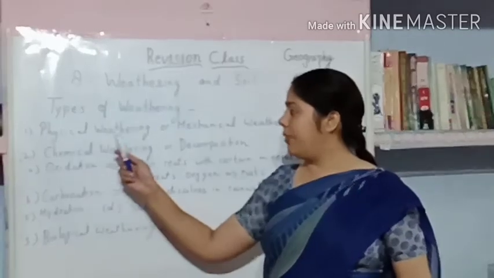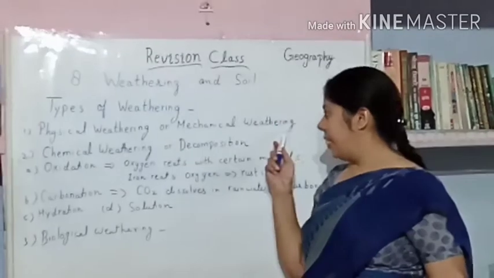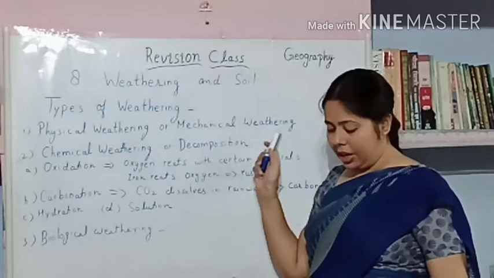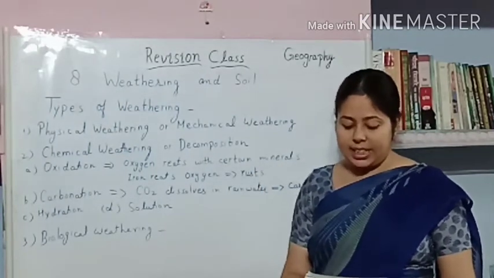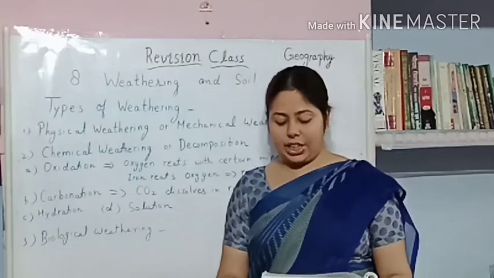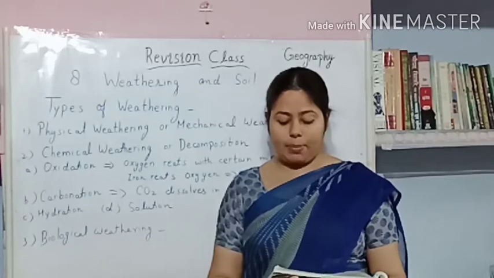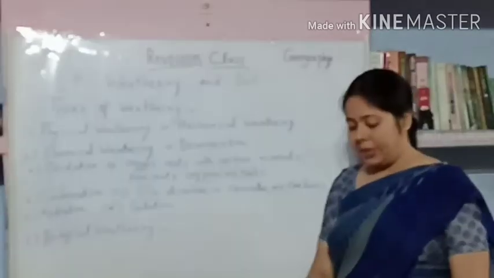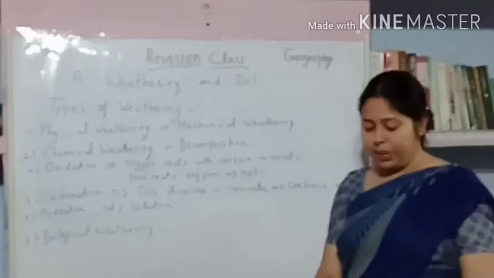In physical weathering, which you can also call mechanical weathering, rocks break up or disintegrate without any change in their chemical composition. Thus, it is also called mechanical weathering or disintegration. Second is chemical weathering or decomposition.